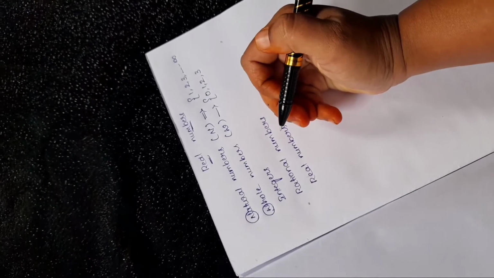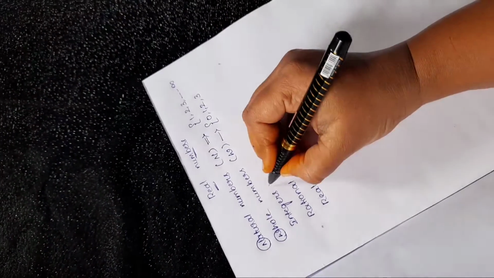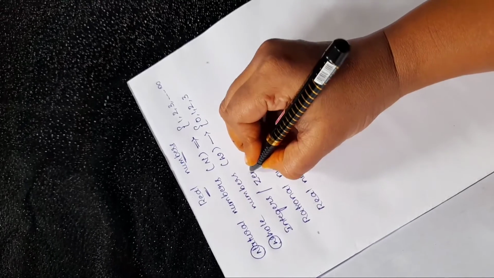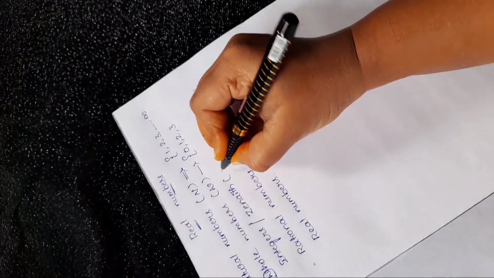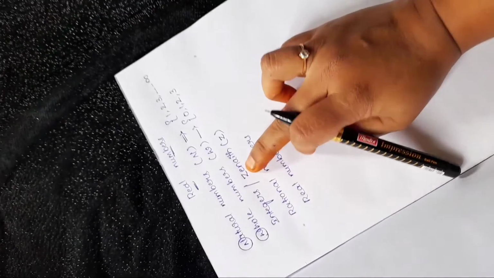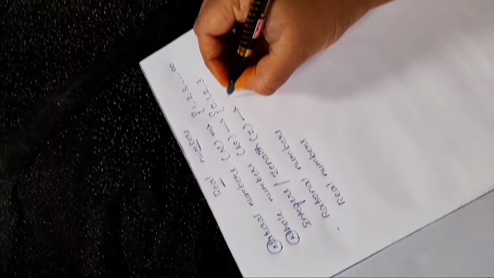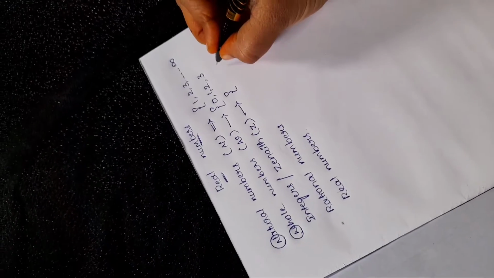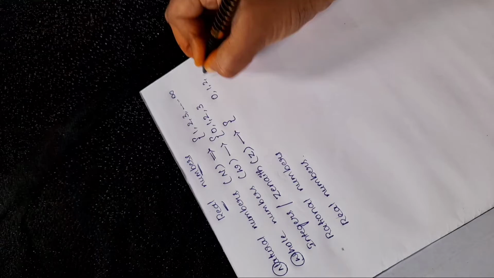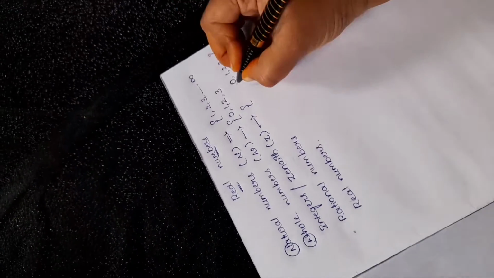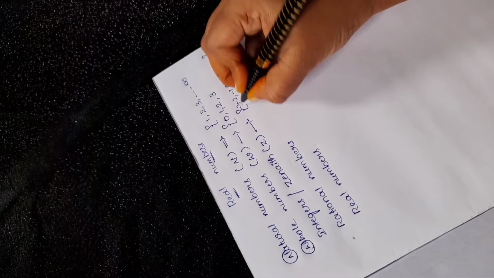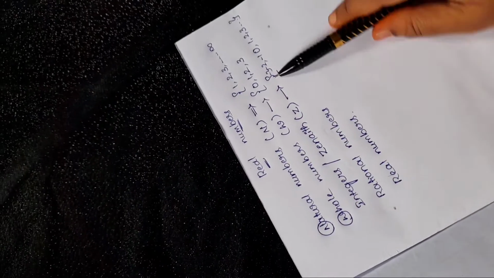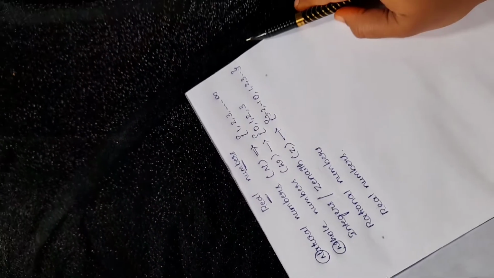Integers are also called Zahlen, and the symbol is Z. Integers include positive and negative numbers. See here: 0, 1, 2, 3 and so on, and -1, -2, -3 and so on. Integers, including positive and negative numbers, are called integers.